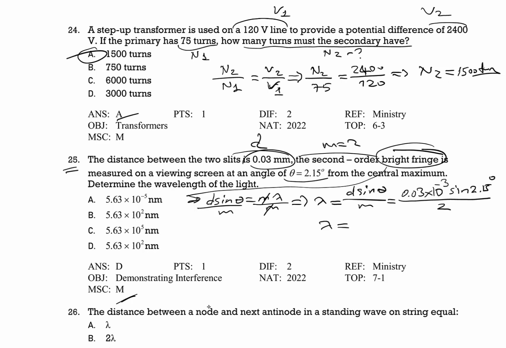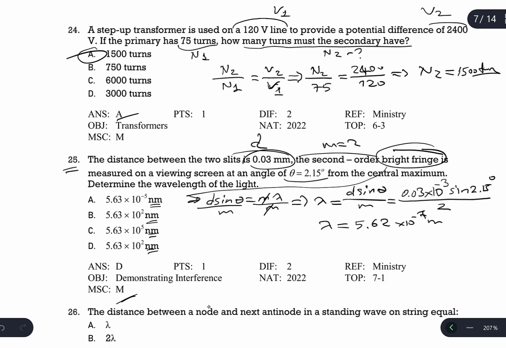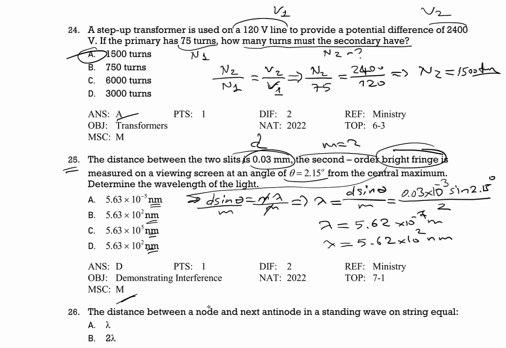This is 5.62 times 10 to the power of negative 7 meter, but choices are given in nanometer. So I have to multiply this number by 10 to the power of 9. Meter is converted to nanometer by multiplying by 10 to the power of 9. When we calculate, I will get the answer 5.62 times 10 to the power of 2 nanometer. So the closest answer is B.